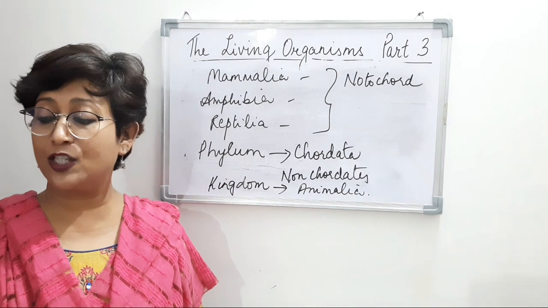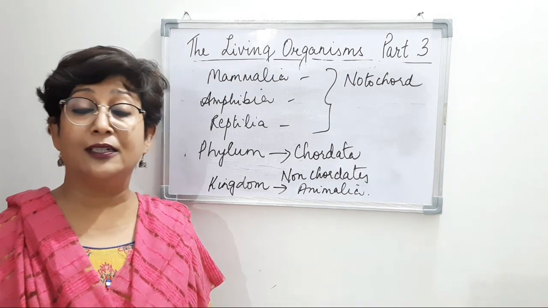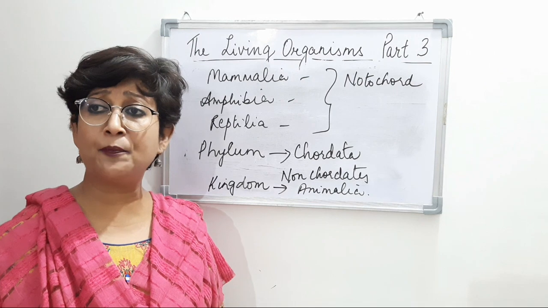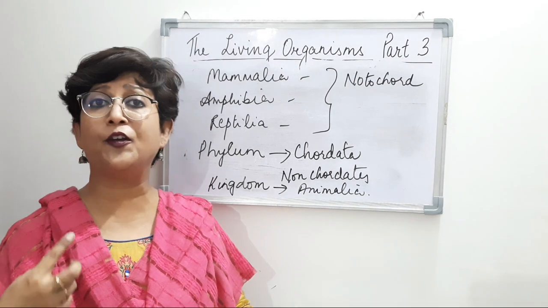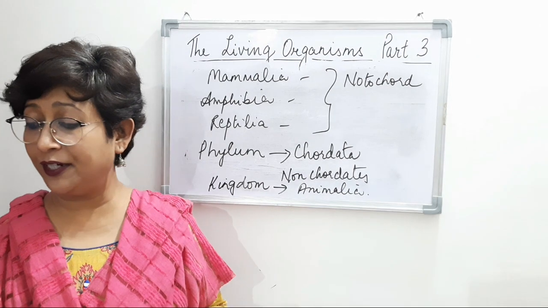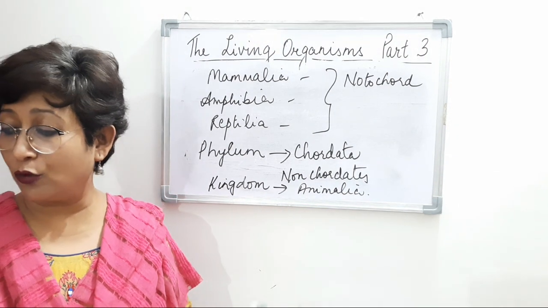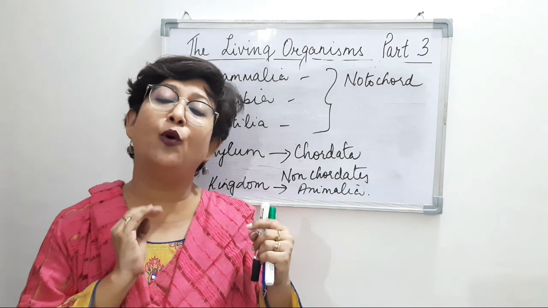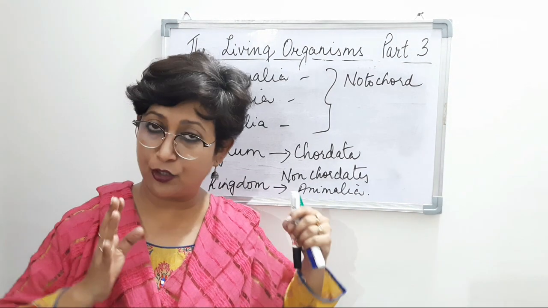So the similarity between the characteristics from species to kingdom goes on decreasing, right? 100% similarity in the fundamental features is found in species, and in kingdom the similarity decreases, right? So this is all about what we will be doing today.